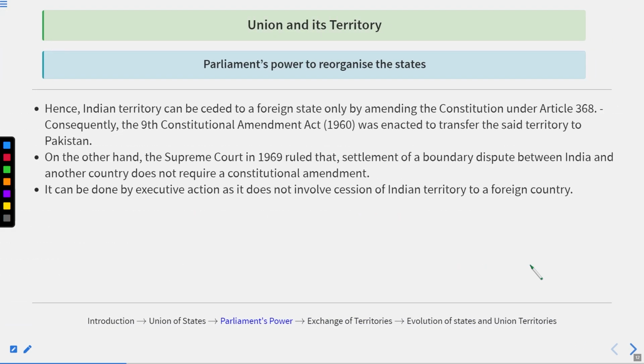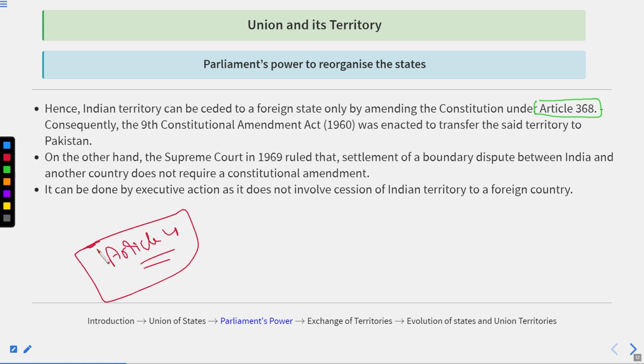Hence, Indian territory can be ceded to a foreign state only by amending the Constitution under Article 368. All right, which means that the provisions of Article 4, which state the alteration of boundaries and diminishing of the boundaries of the states, are not sufficient here.